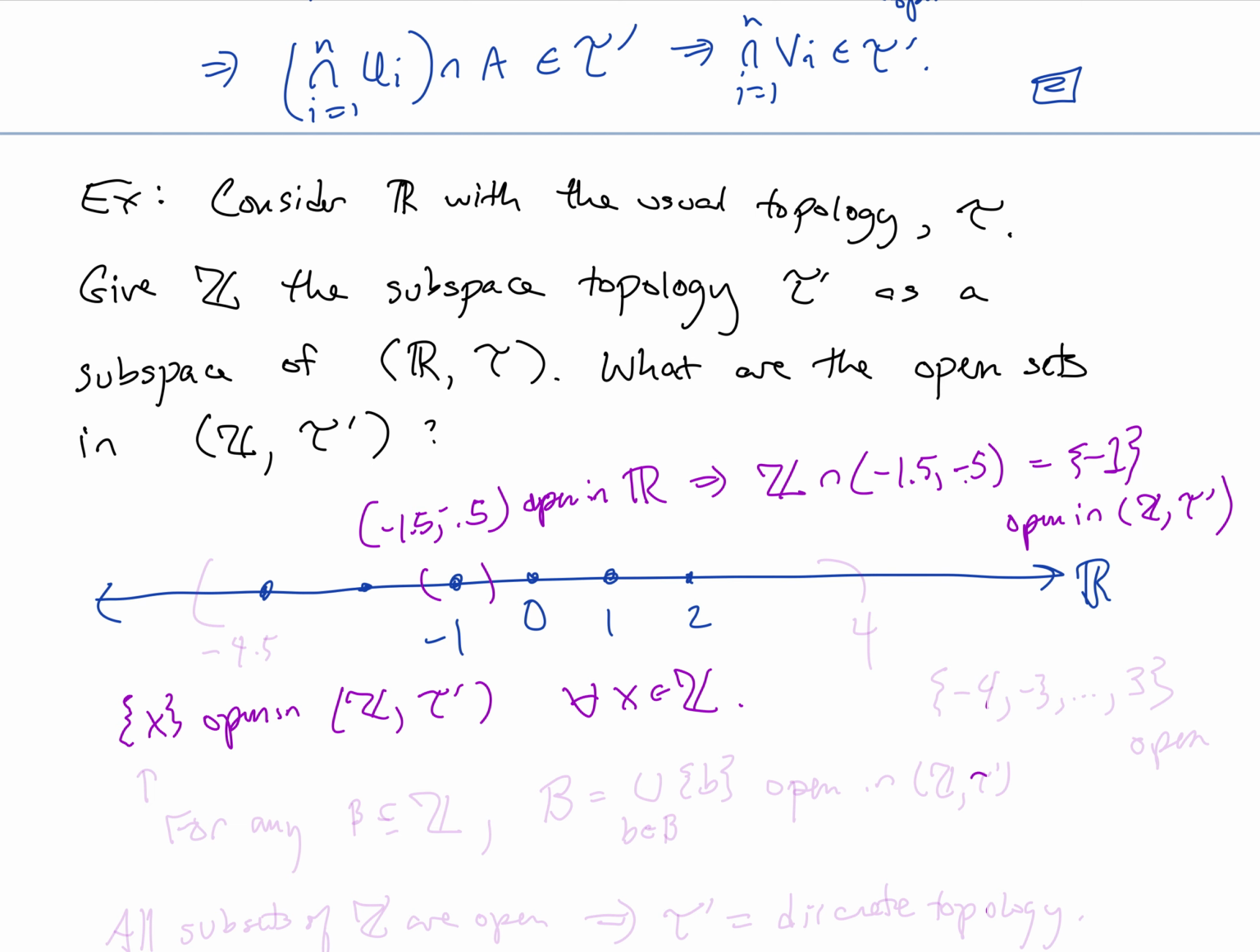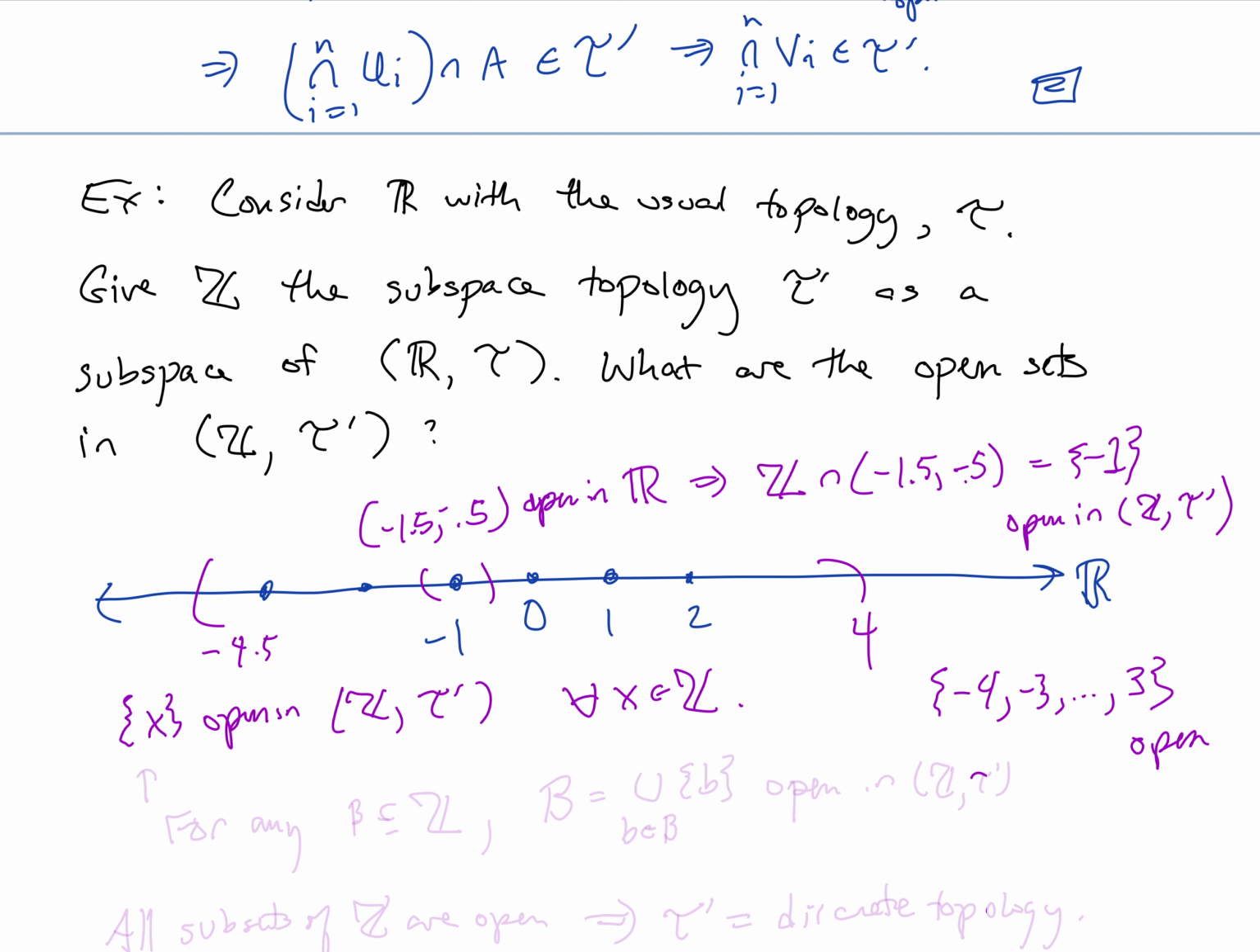What else is open? Well, if we took the union of, if we took any open set, say negative 4.5 up to 4 or something like that, then this subset of integers, negative 4, negative 3, ... up to, I guess 4 wasn't included, so up to 3, would also be open in this subspace topology, the intersection of that open subset of R with the integers.